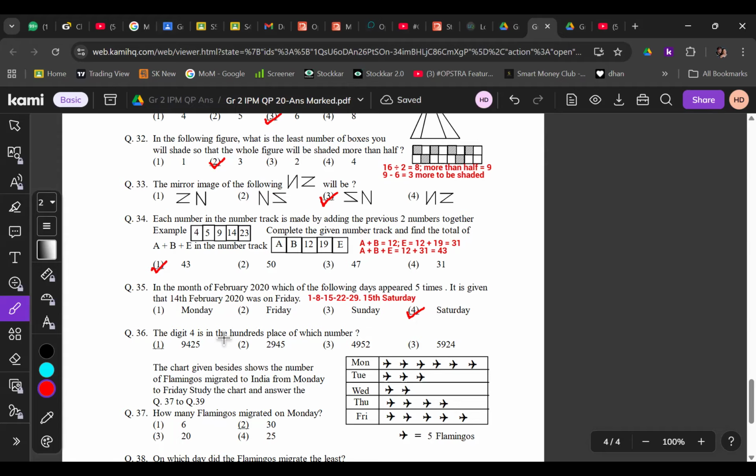Now 36. The digit 4 is in the hundreds place of which number? This is at the hundreds place. That is the answer, right? First is the answer. Just check the second one. Second one is in the tens place. Third one is the thousands place. And here the units place. Correct? Yes. Okay. Correct.